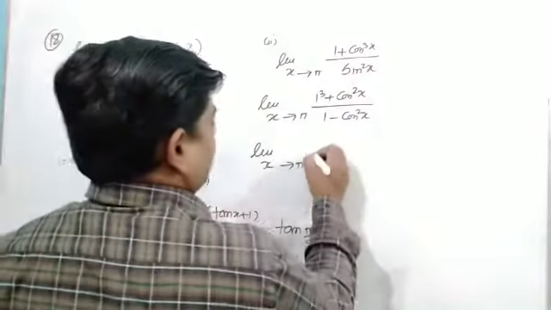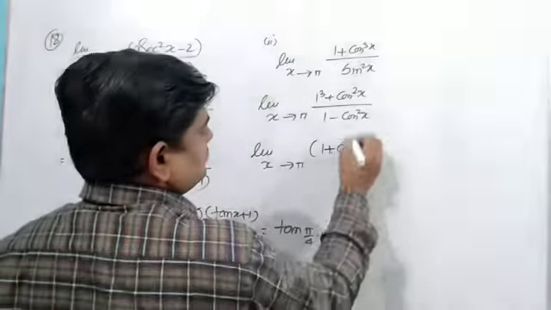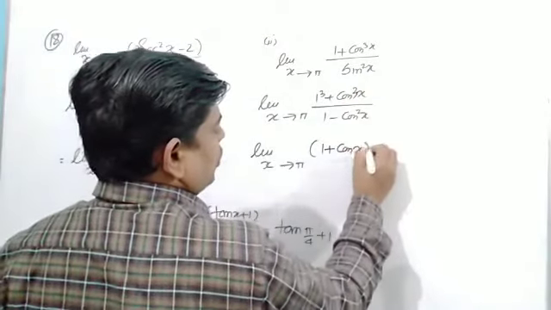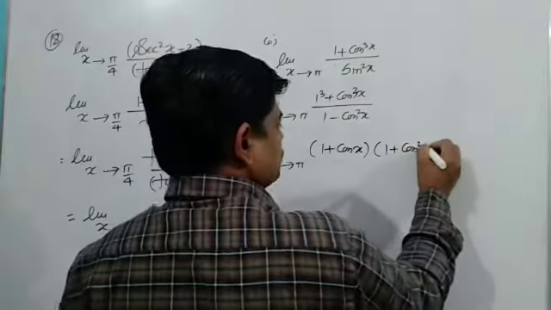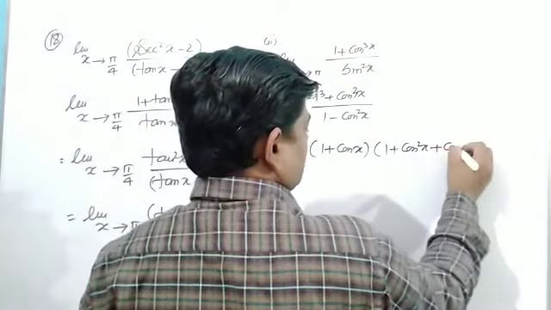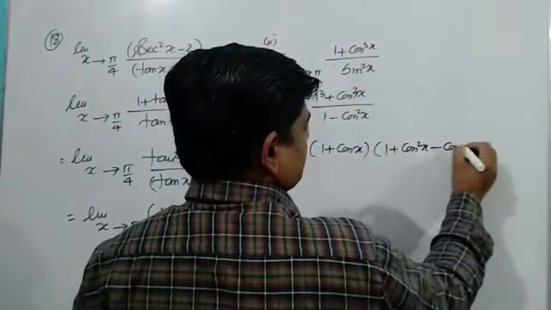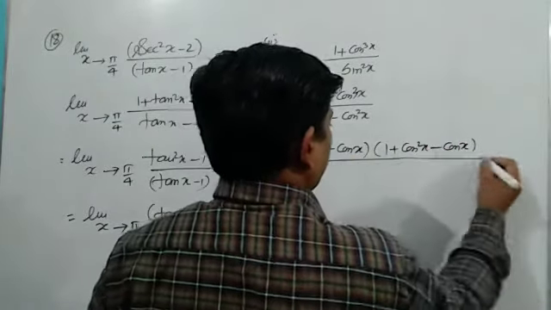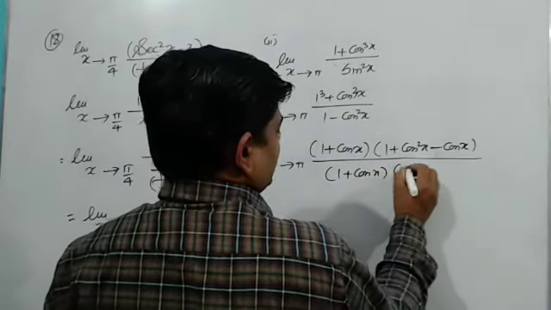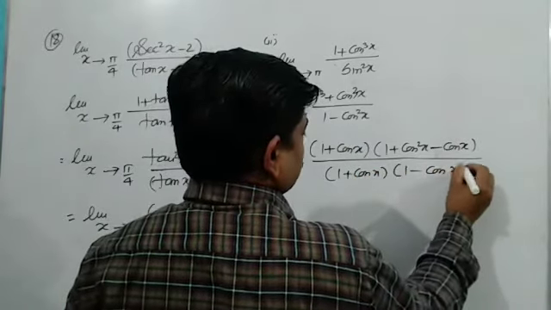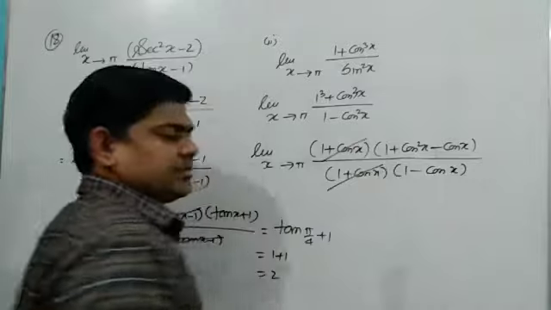So what I'll get here: 1 plus cos x, then 1 plus cos square x minus cos x, and whole upon, here also 1 plus cos x into 1 minus cos x will be there, and this one can be cancelled.